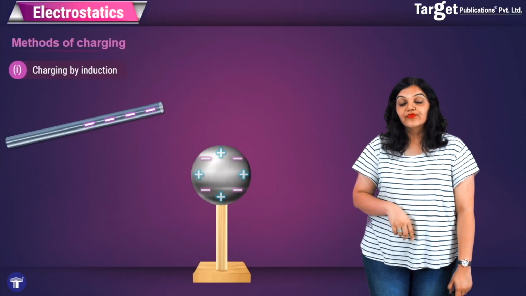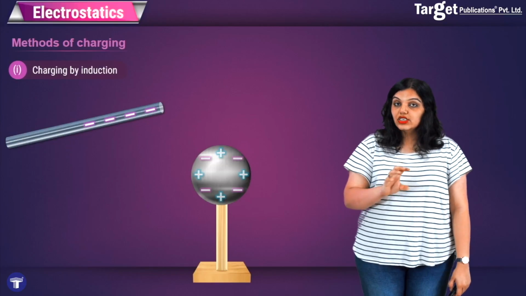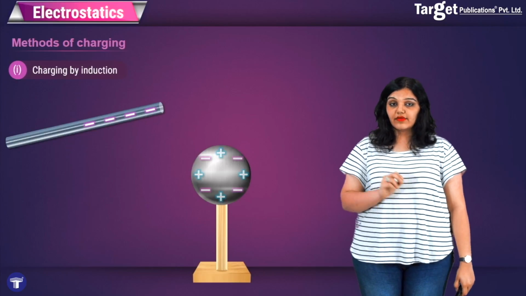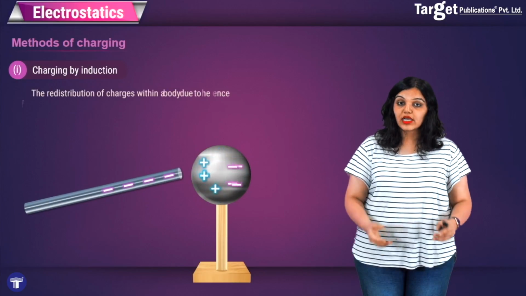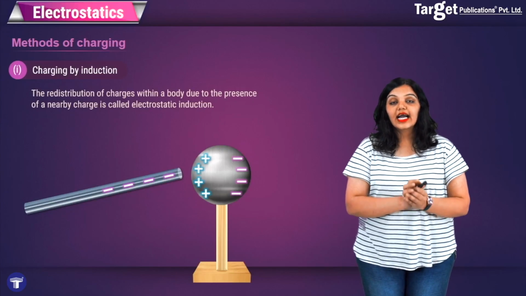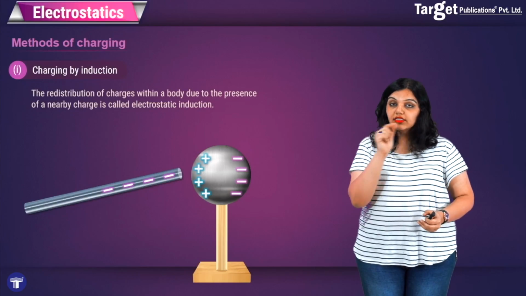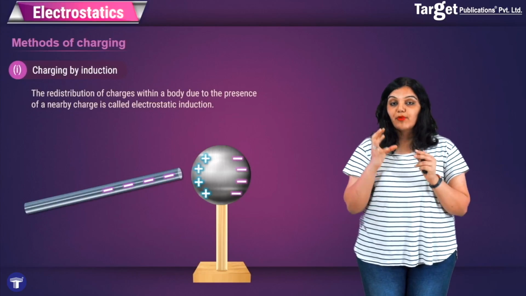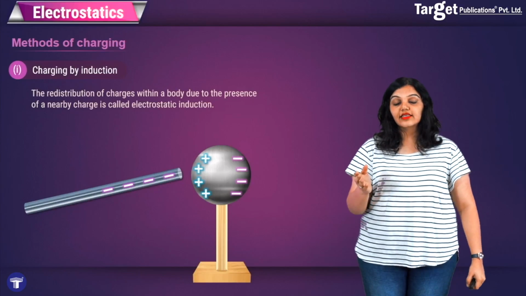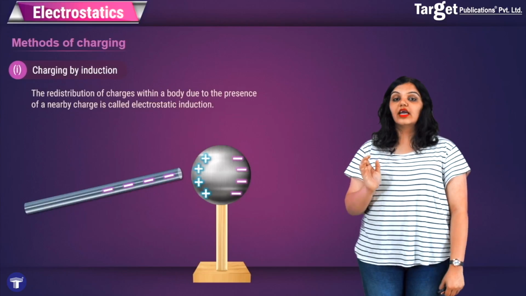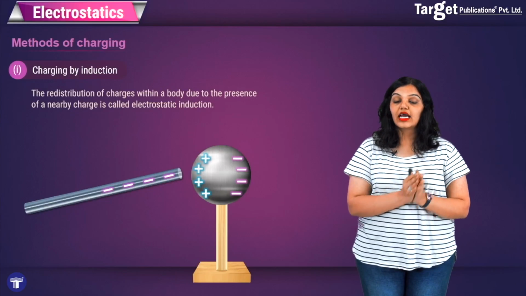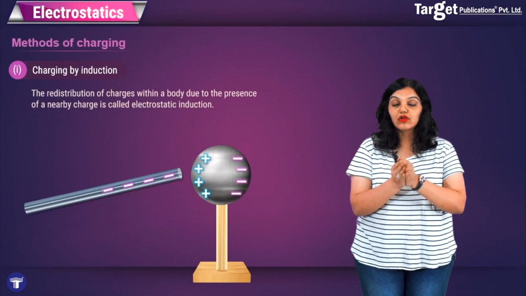So let's see how. Initially, we should realize that in general, any object is electrically neutral and therefore it will have an equal number of positive and negative charges. However, when I bring a charged object close to it, for example, when I bring this negatively charged glass rod close to this ball, I see that there is a redistribution of charges, in such a way that positive charge remains on the surface which is close to the negatively charged glass rod, and the negative charged electrons move far away under the repulsion from the glass rod. Now you can see that I have not actually touched the ball. I have just brought this negatively charged rod close to the ball.